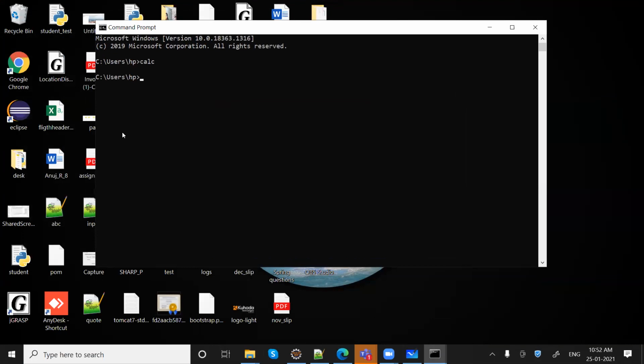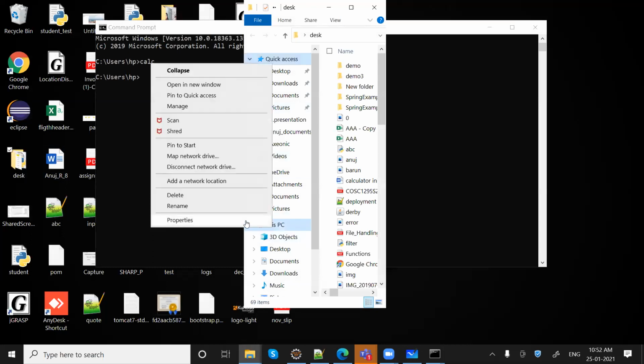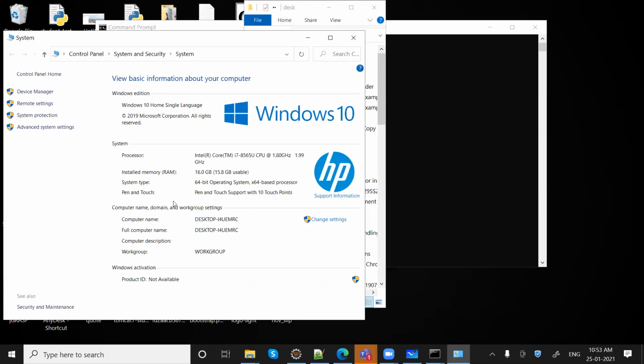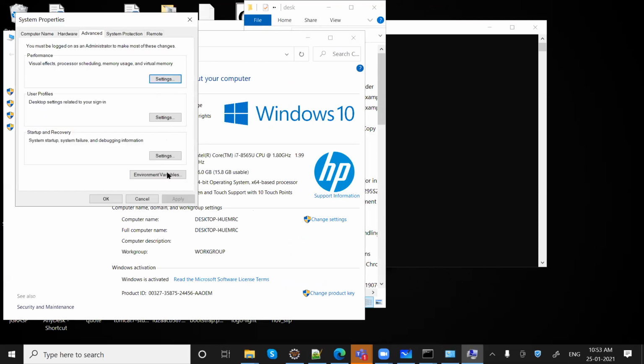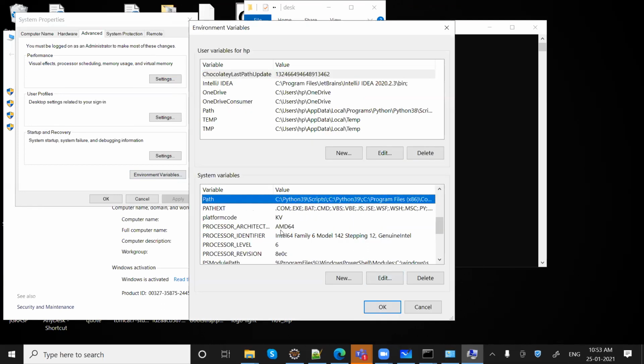For this, we need to go to This PC, or in Windows 7 you might have the option My Computer. Just go to Properties, then Advanced System Settings, then Environment Variables, and then you can go here. There is a variable called Path.